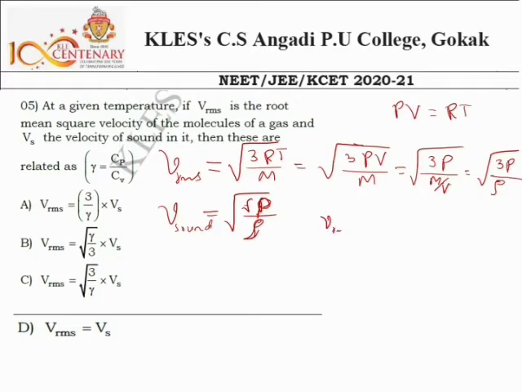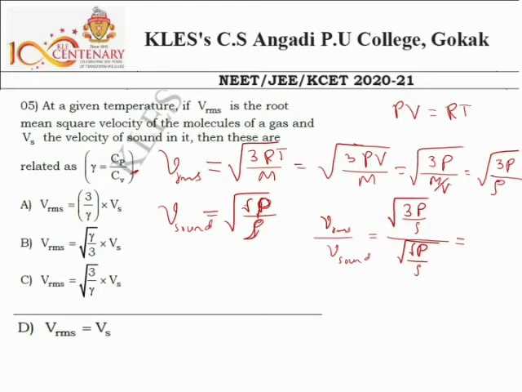Now Vrms divided by V of sound is equal to, take the ratio, so substitute the value of Vrms: root of 3 into pressure divided by density, whole divided by root of gamma, which is the ratio of Cp to Cv, gamma into pressure divided by density. This is nothing but the Laplace correction for the velocity of sound in air medium.